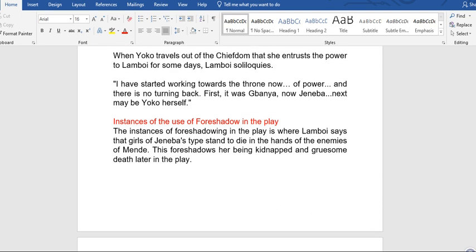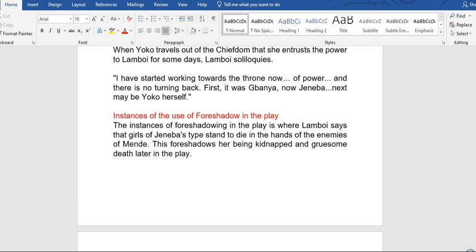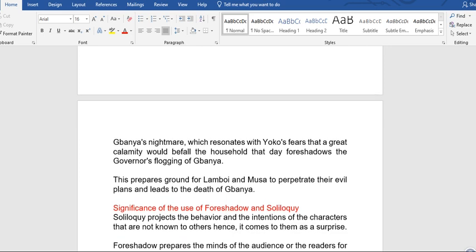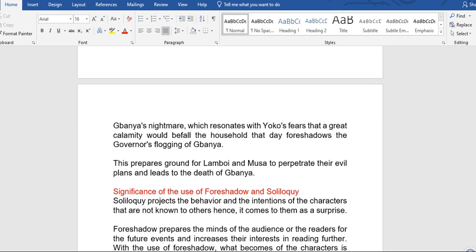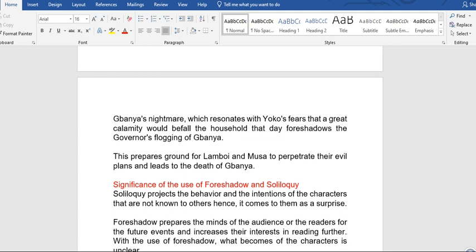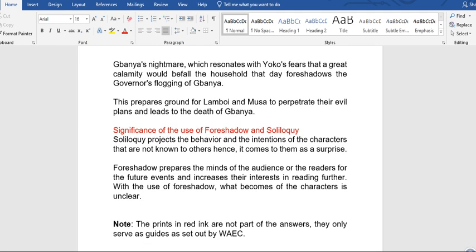The instances of foreshadow in the play is where Lamboy says that girls of Geneva's type stand to die in the hands of the enemies of Mende. These foreshadow the kidnapping and gruesome death later in the play. That is one of the instances of foreshadow in the play. Banya's nightmare, which resonates with Yoko's fears that a great calamity will befall the household that day, foreshadows the governor's flogging of Banya. This prepares ground for Lamboy and Musa to perpetrate their evil plans and leads to the death of Banya.